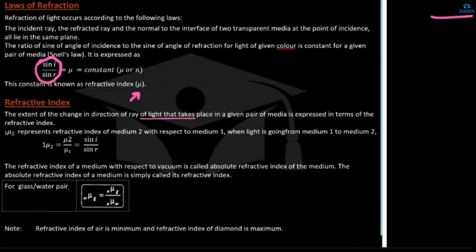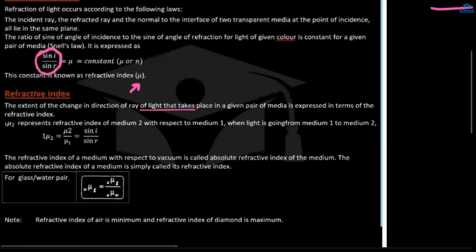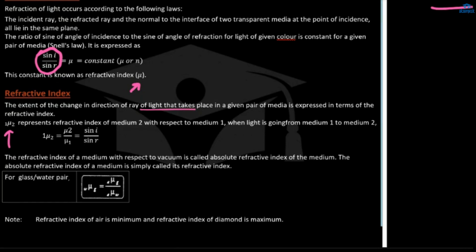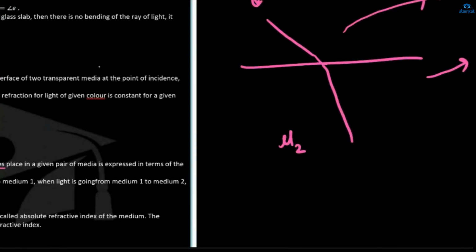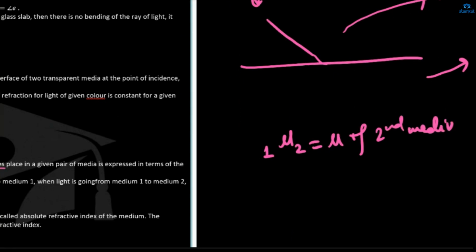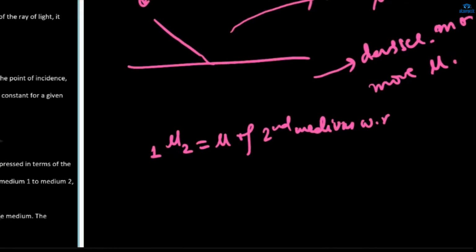The extent of the change in direction of a ray of light that takes place in a given pair of media is expressed in terms of refractive index. This is written like mu 2 1, and this is called the refractive index mu of the second medium with respect to the first medium.